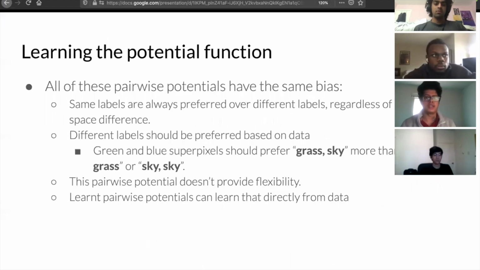For example, consider two nearby superpixels, one of which is green and one of which is blue. In that case, it makes more sense for the potential for grass-sky to be more than grass-grass or sky-sky. But in this case, we will have that grass-grass or sky-sky, being the same labels, have a better chance of being accepted. So this pairwise potential does not provide flexibility, and it is better to learn these pairwise potentials directly from data.